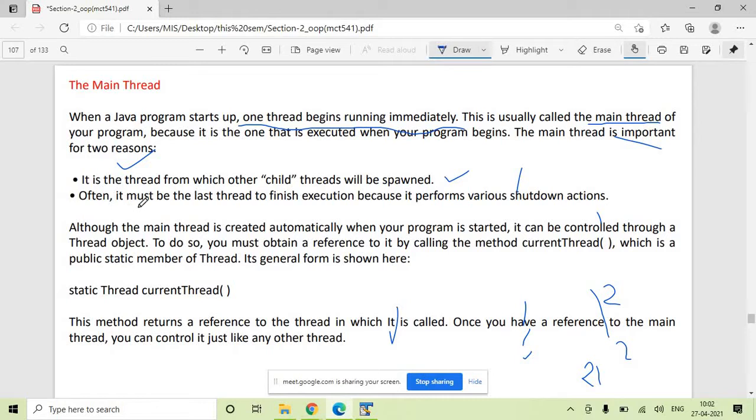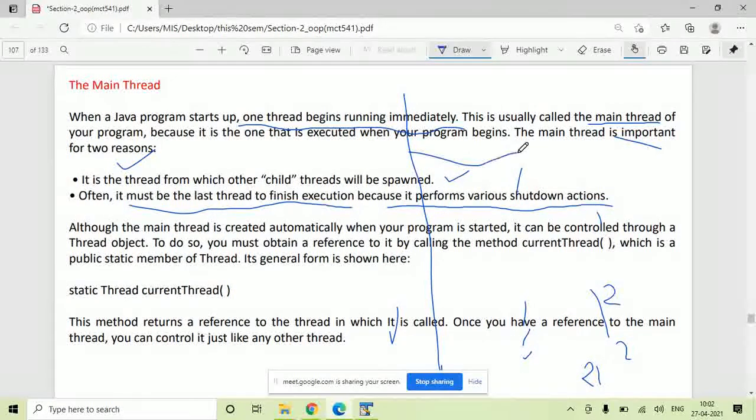The second point is, it must be the last thread to finish execution, because it performs various shutdown actions. Suppose you have three threads: one is the main thread, another is child thread 1, and this is child thread 2. Often you want the main thread to continue running till 1 gets finished, till 2 gets finished. If this main thread gets finished here, automatically the first thread and second thread will also end.